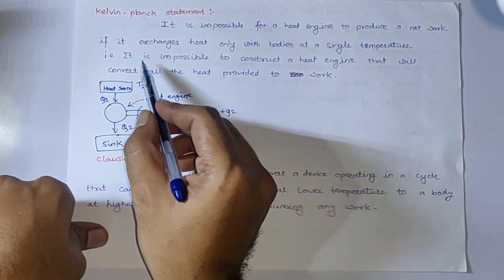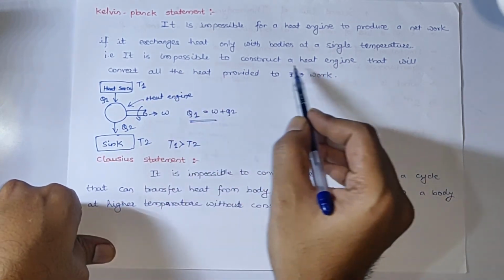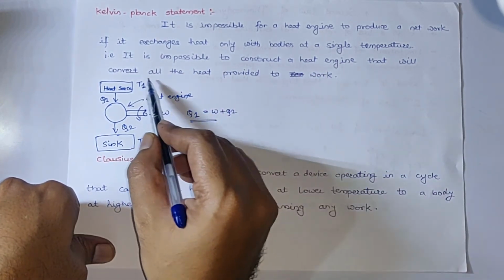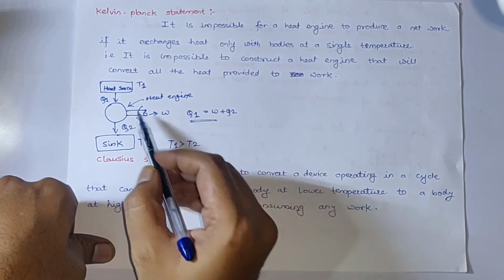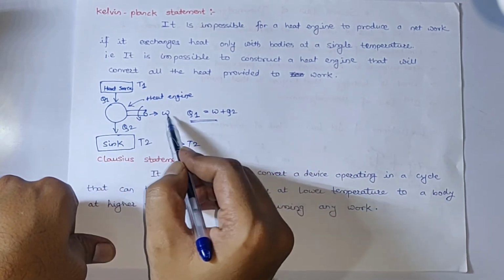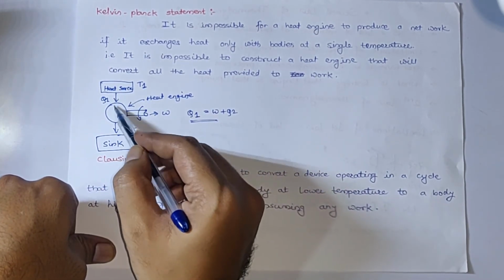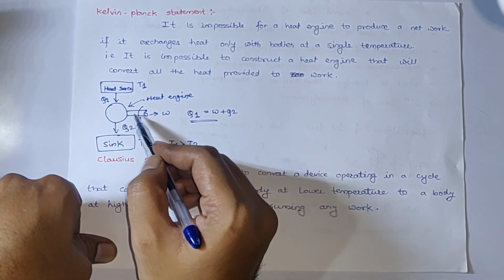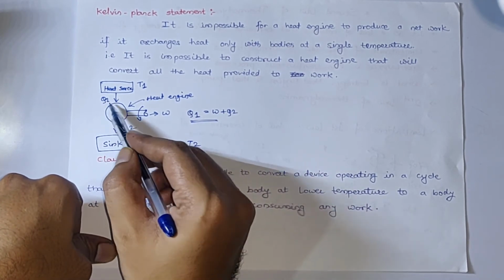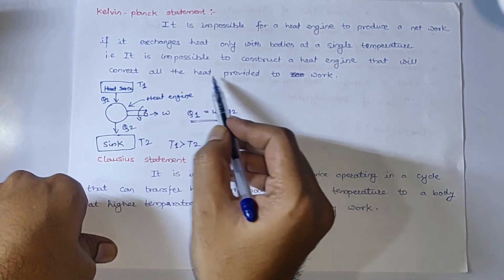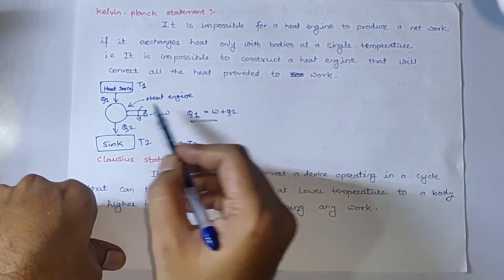Now what the statement says is that it is impossible to construct a heat engine that will convert all the heat provided to work. Whatever heat is going towards this heat engine, whatever input we are giving, it is impossible to convert the complete Q1 into work. It is impossible to convert total heat provided to work.